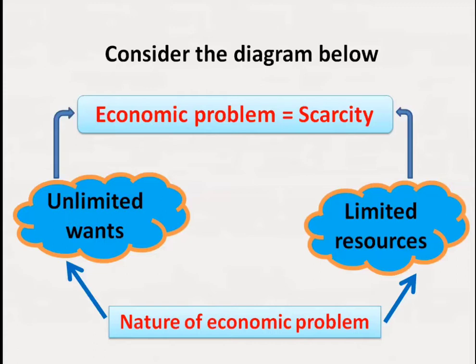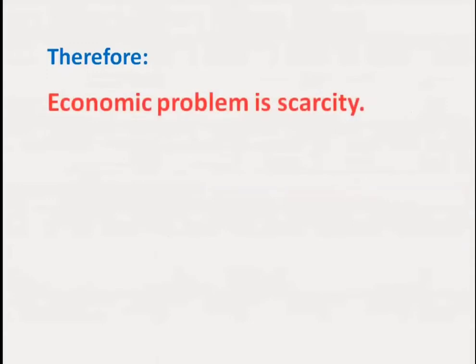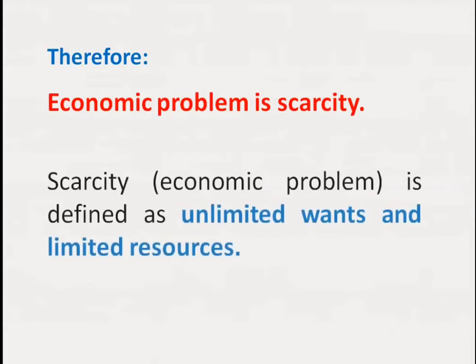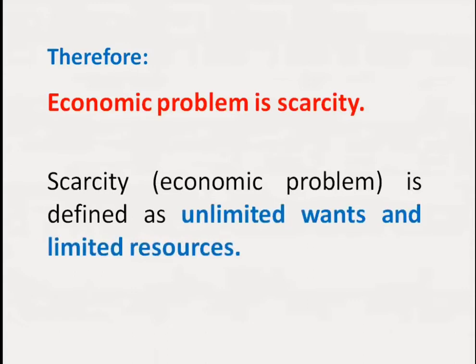These 2 combined together are what form economic problem. As I have written here, this economic problem is scarcity. This is the basic problem in economics.